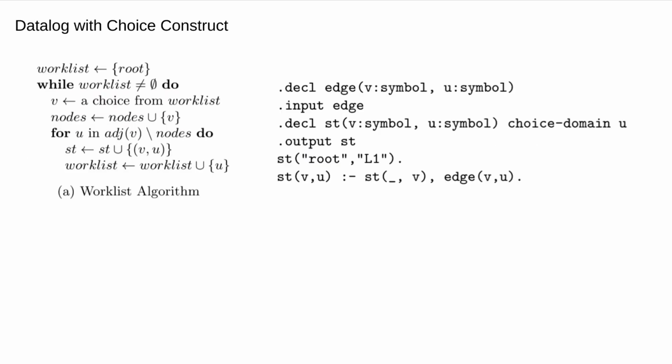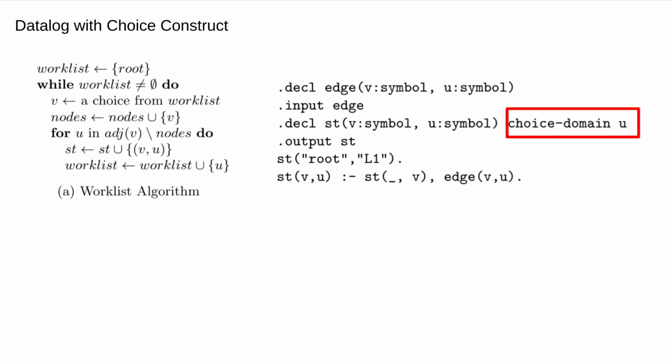Now let's have a look at how the choice construct can help. On the right-hand side is the implementation of the spanning tree algorithm in Soufflé, but this time with the choice construct. We first declare an edge relation with two attributes, v and u, representing the edges in the input CFG. Then similarly, we define a relation called st, representing the edges belonging in the resulting spanning tree. However, this time we enforce a choice domain on the relation with attribute u.